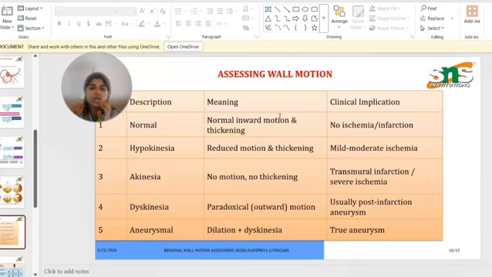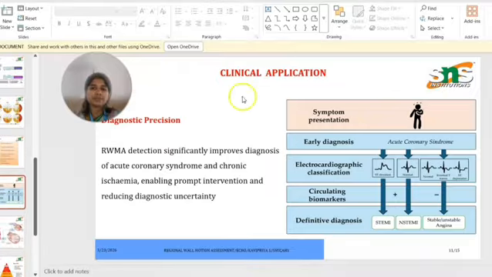And the last, fifth point is about aneurysm, that is, dilation with dyskinesia, which indicates a true aneurysm. Here, the clinical implications concern diagnostic precision. RWMA detection significantly improves diagnosis of acute coronary syndrome and chronic ischemia, enabling prompt intervention and reducing diagnostic uncertainty, for which we have to understand the symptoms.